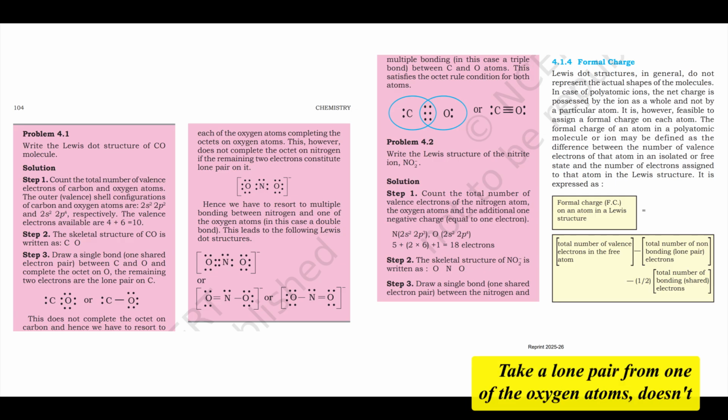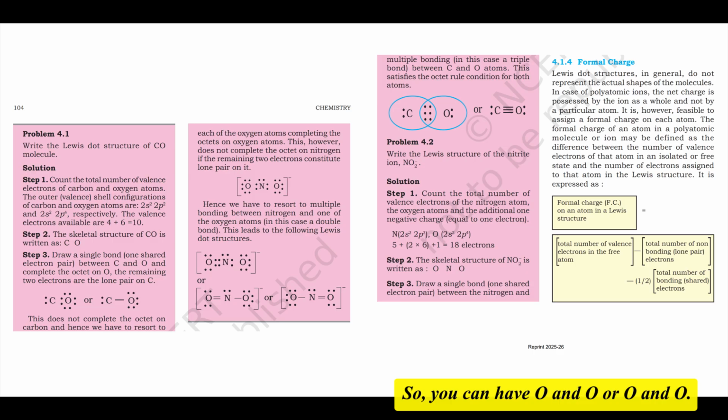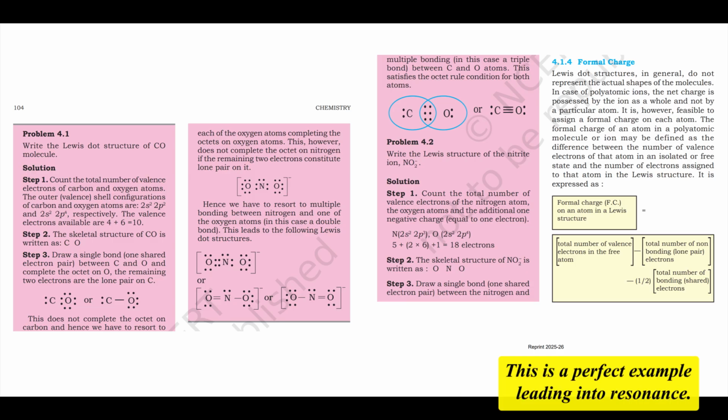Take a lone pair from one of the oxygen atoms, it doesn't matter which one, and form a double bond with nitrogen. So you can have O=N-O or O-N=O. Wait, so there are 2 possibilities. Exactly. This is a perfect example leading into resonance. Both structures are valid Lewis structures for the nitrite ion. The actual structure is a hybrid of these 2. We'll discuss resonance more soon, but this process gets you the possible Lewis structures.